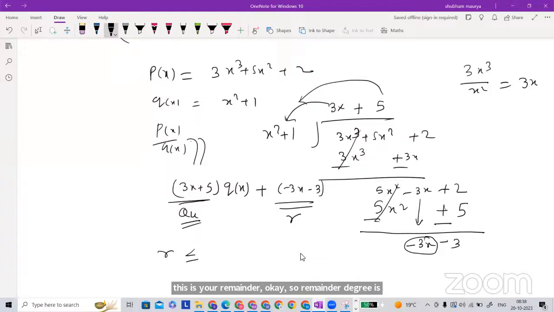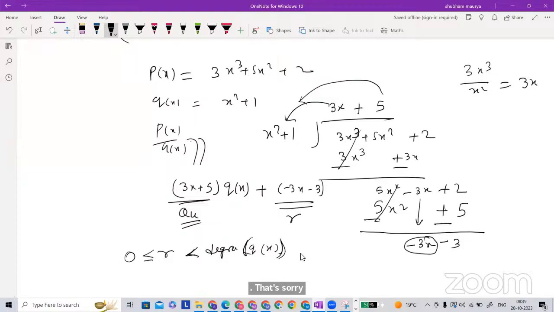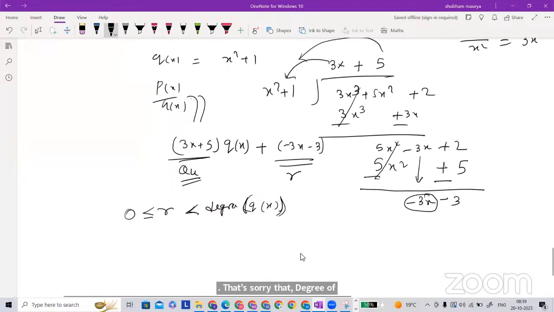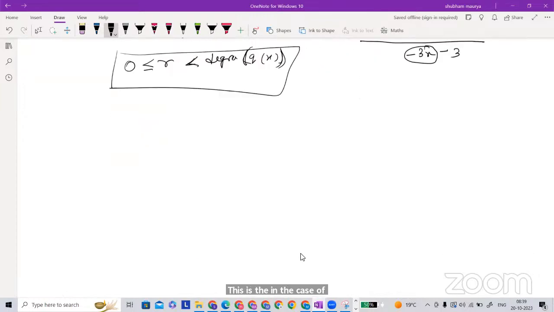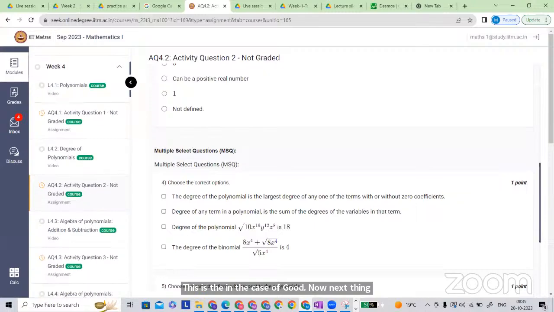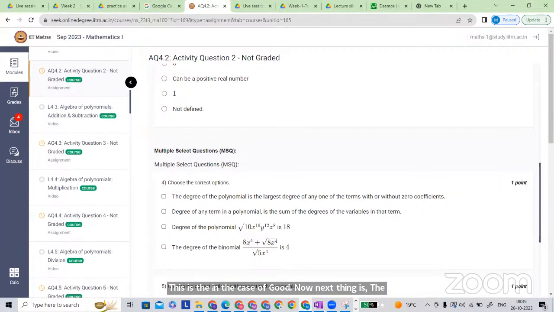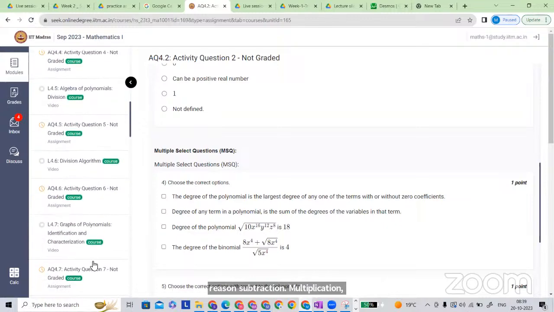One thing to note here is that this is your remainder, so the remainder degree is always strictly less than, not less than or equal. So the degree of the remainder is going to be greater than or equal to 0, but strictly less than the degree of the divisor. This is in the case of division. Now next thing is division, subtraction, multiplication, division algorithm.